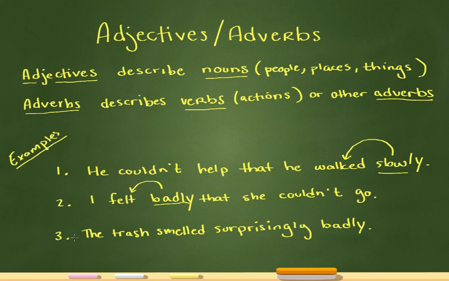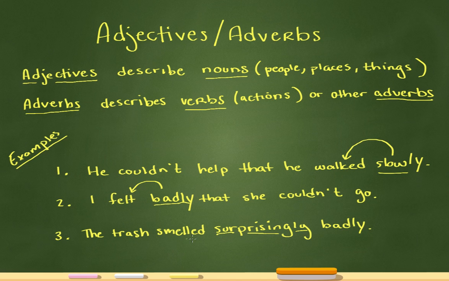Let's go to number 3. The trash smelled surprisingly badly. Now this sentence might also sound really weird to you, but we're going to go through it technically and see if each one of these adverbs is being used correctly. Let's start with surprisingly. What is surprisingly describing? Well, it's not describing the trash because it's not saying the trash was surprising.